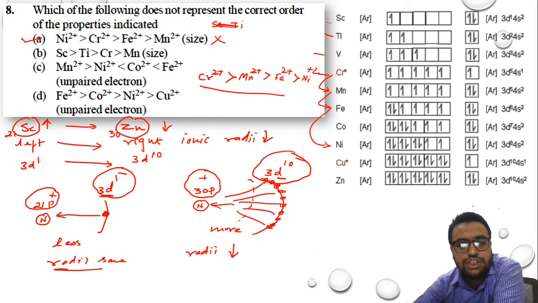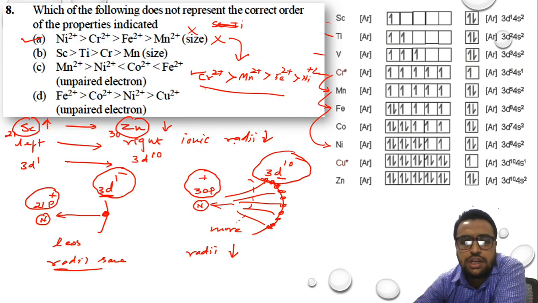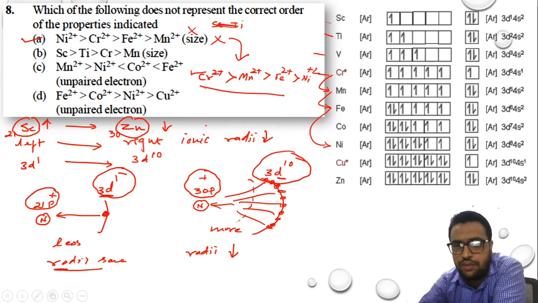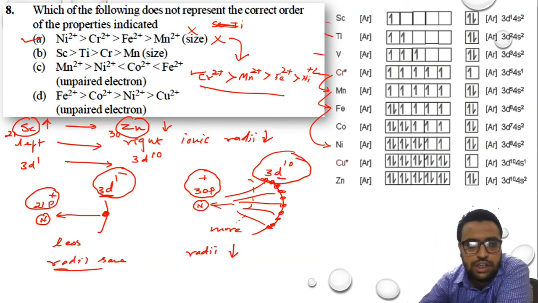For question number 8, the wrong trend is the first one. It should not be this one. It should have been this trend. So this is the wrong trend and this trend is the right one. If we move from left side of the periodic table to right side, the ionic radii should decrease. The shortcut things we have discussed previously in first year. If you know the shortcut that if you move from left to right, you can answer in 1 second only. If not, you have to go through all these electronic configurations. Okay. So it is 1.